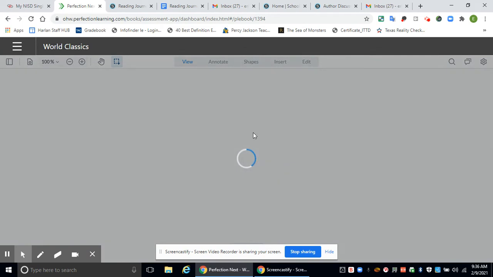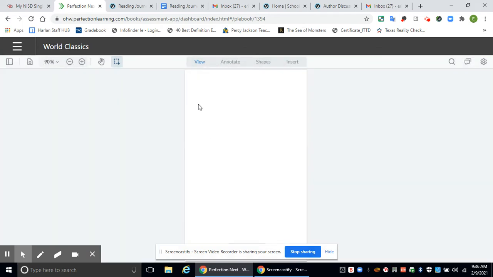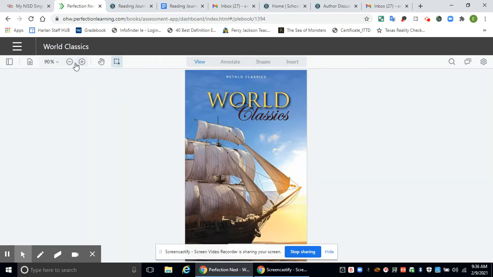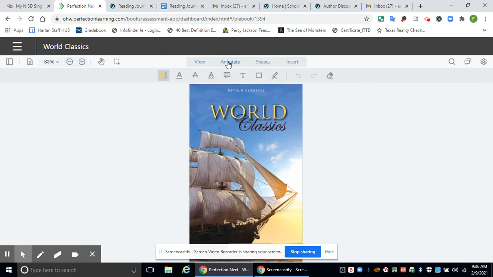And then you have to go to the contents to see where the story's at. Here's the option to zoom in up here at the top. There's the option to annotate, so if you want to make notes, you can even highlight and things like that. Kind of play with it a little bit.